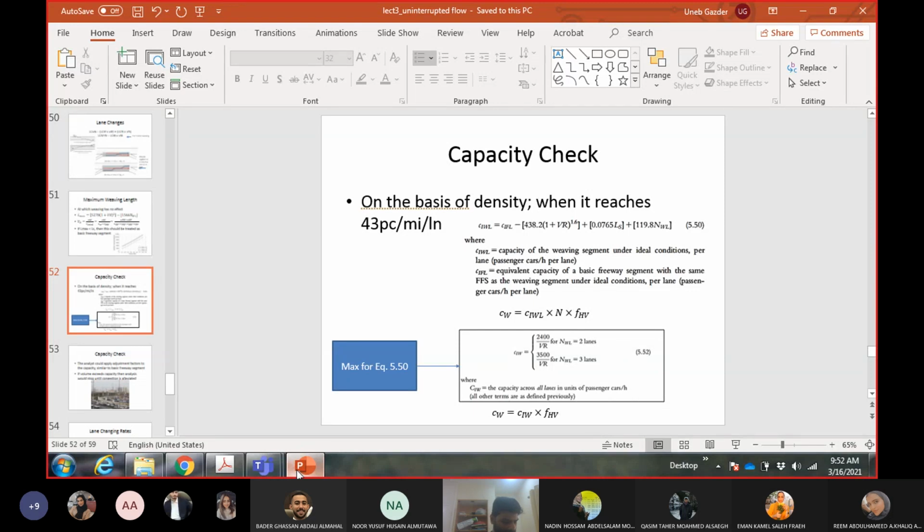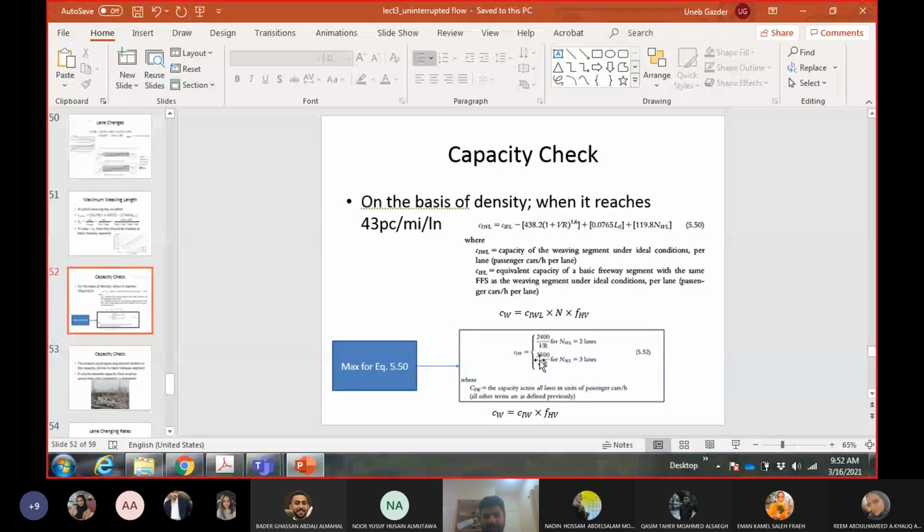So when you come tomorrow, come with these values. Calculate CIW. The basic freeway capacity will be taken from the table which I showed you. For the basic freeway segment, the free flow speed is given. You will take it from there. So VR we know, LS we know, and WL we know, and then you will calculate CW.